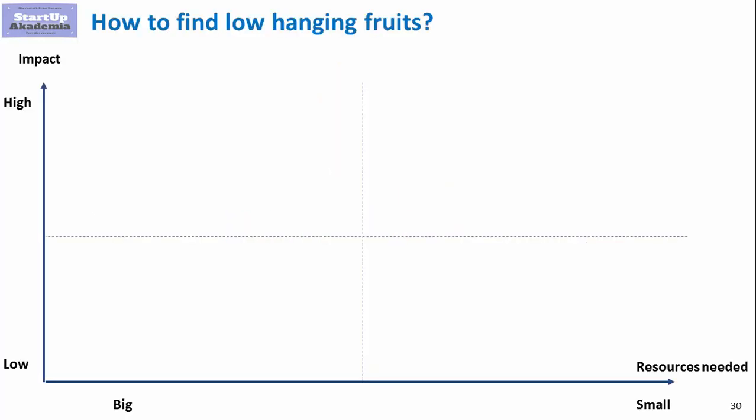Easy. You should start with a list of things you are considering doing. Using simple math, estimate the impact and the effort resources needed. And once you have it, you should put this on the matrix provided here. So here we have impact, high, low, and then resources needed, small, big. Out of this, we get things with different levels of impact and different levels of resources needed.